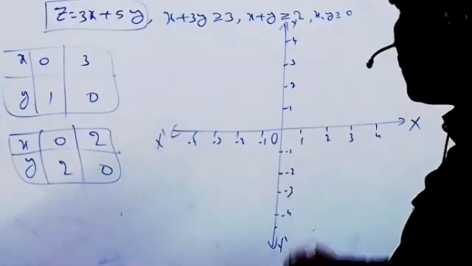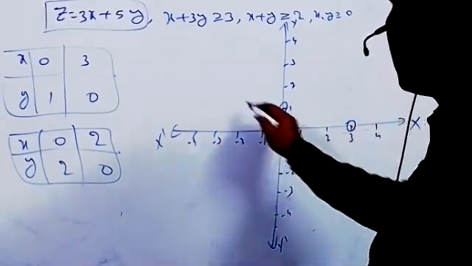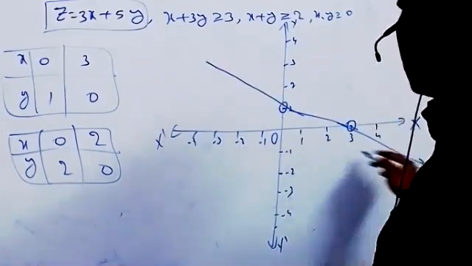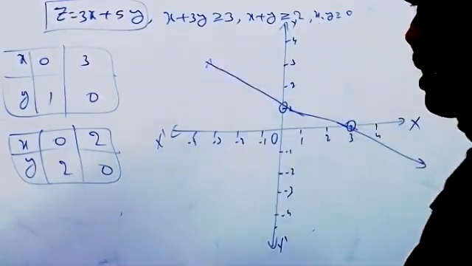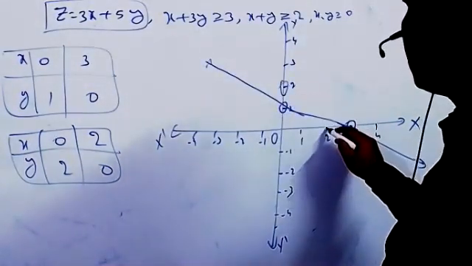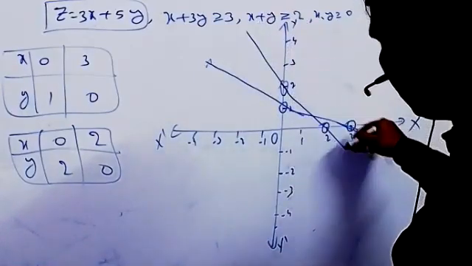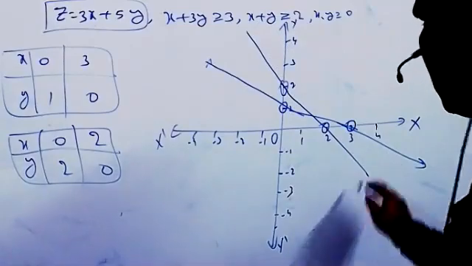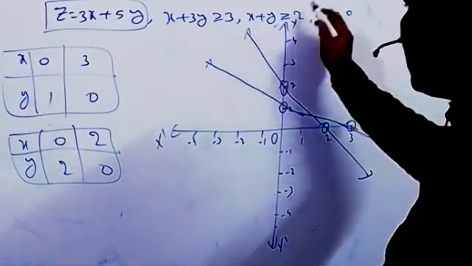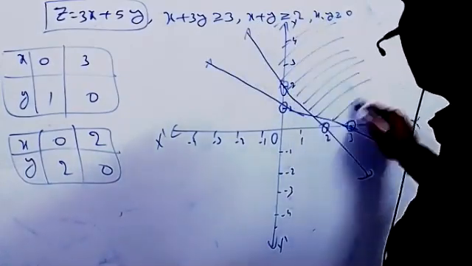What is the first point? 0 comma 1 is a point, and 3 comma 0 is a point. See, now we are getting a downward line. That means we will definitely get a minimum value. Next, 0 comma 2 is a point and 2 comma 0 is a point. Now we get a line like this, correct? What is the boundary region? Clearly we are getting it on this side. This is the boundary region, unbounded.